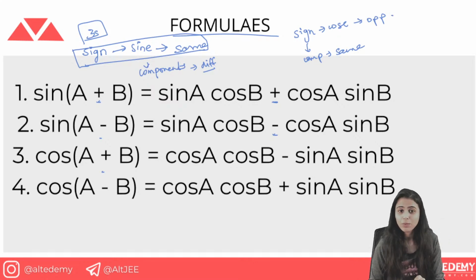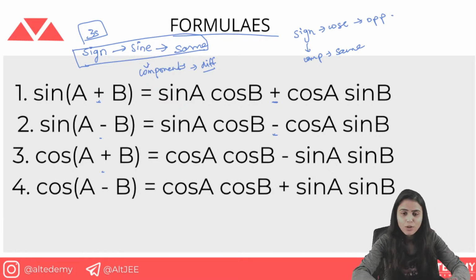Talking about cos(A plus B), how will you write this? In sine the sign was the same, so in cos the sign is going to be different, and if the sign is different, then the component is going to be the same. Sign and component are opposite: if the sign is the same, the component is different. Just use this technique. So the cos(A plus B) formula is cos A cos B minus sin A sin B. The cos(A minus B) formula is cos A cos B plus sin A sin B. Just use this and you are good to go with all these four formulas.